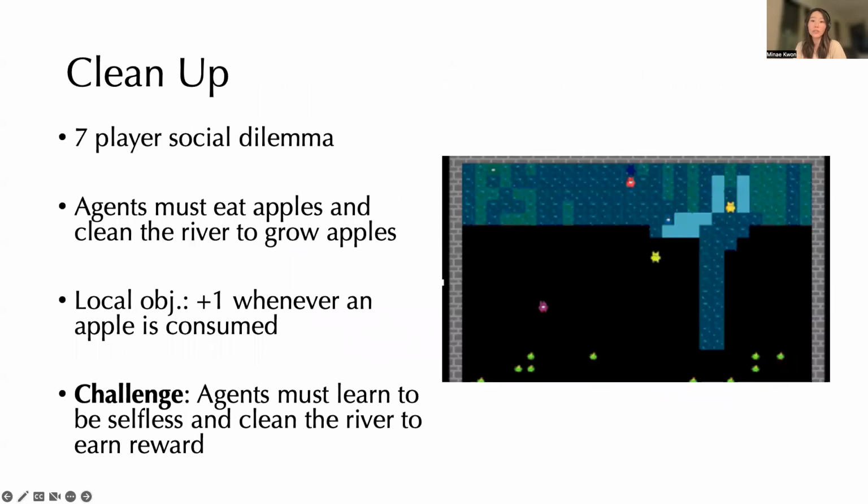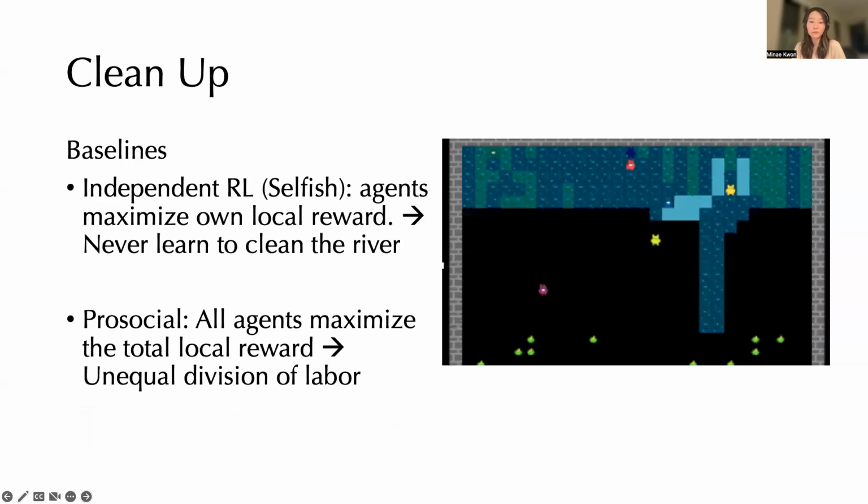So agents must eat apples in order to gain reward, but apples only spawn if a nearby river is free of dirt. So agents must also learn to clean the river in order to grow the apples. So explicitly, the local objective here for each agent is that they get a +1 reward when they eat 1 apple. And this is a challenging learning problem because agents must learn to be selfless and clean the river to grow apples and then eat them and earn reward.